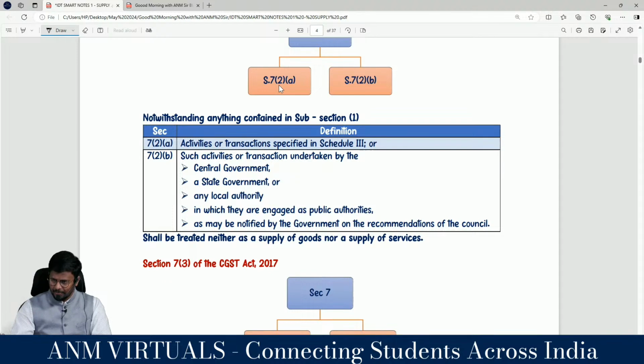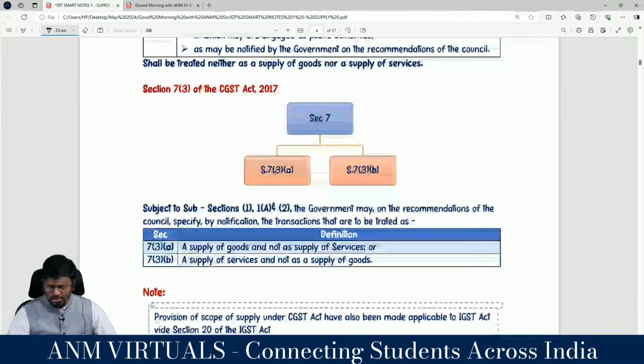B. Correct? Yes, sir. So section 7 subsection 2 clause A: activities or transactions specified in Schedule 3. Clause B: such activities or transactions undertaken by a central government, state government or local authority in which they are engaged as public authority, as may be notified by the government on the recommendation of the council, shall neither be treated as supply of goods nor be treated as supply of services. So we traveled through section 7 subsection 1.